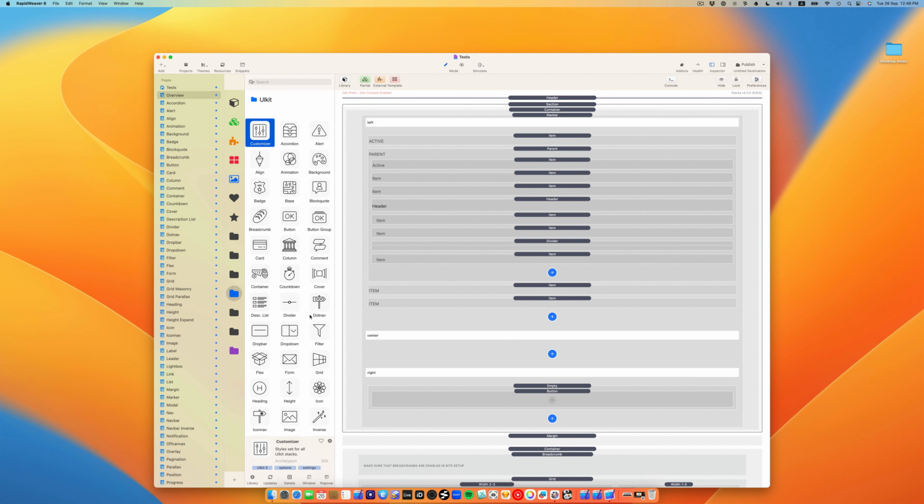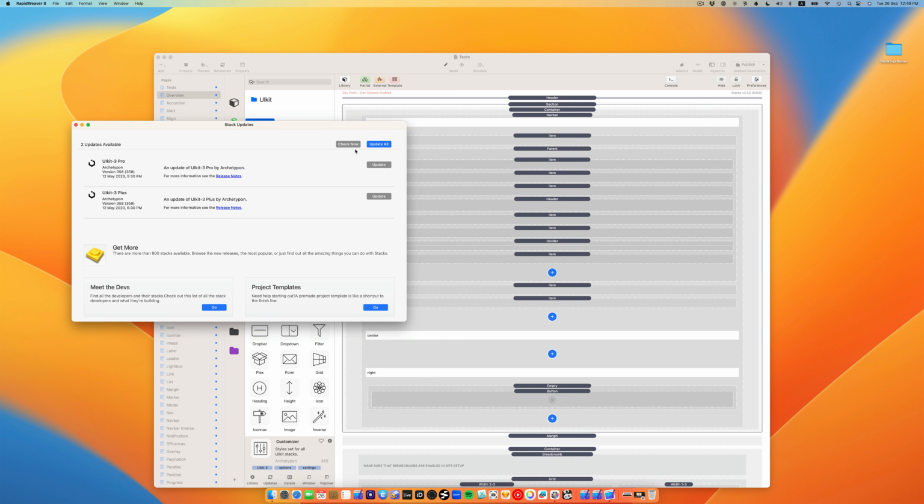And now one last but important step is to check for updates. Click on Check Now, and we can already see that there are updates for UIkit Pro and Plus. Just click on Update, relaunch RapidWeaver, and you are ready to go.